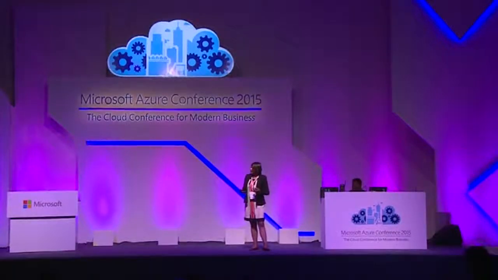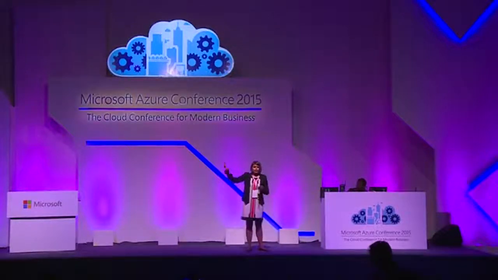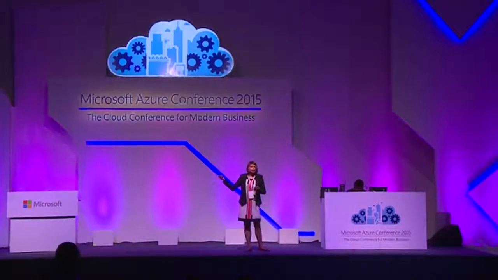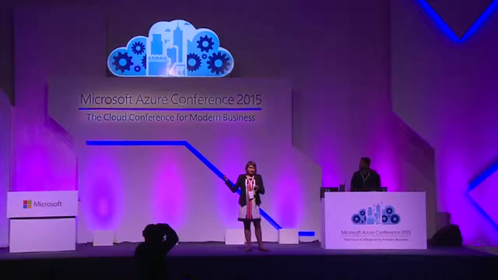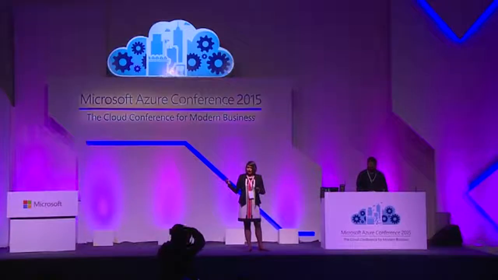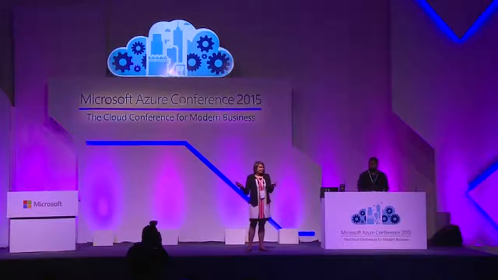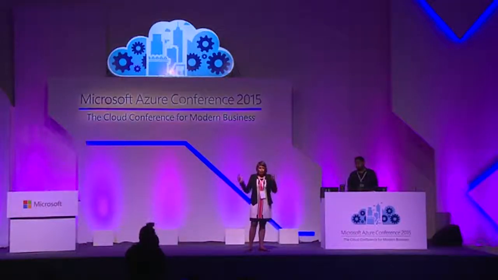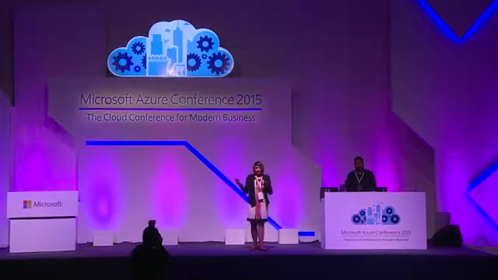To get started, if you look at the plethora of services, and trust me, I keep updating this slide every time, and it's never up to date because the amount of services that we are launching is just amazing. But what we're going to focus on today for the demo is the infrastructure services: the VMs, VPNs, virtual networks, and so on. But nothing stops you from automating any of the other services. If you want to set up a Stream Analytics job, you can automate that. If you want to set up an HDInsight cluster, you can automate that. You can automate all the services that are available, but let's focus on the infrastructure part of it.